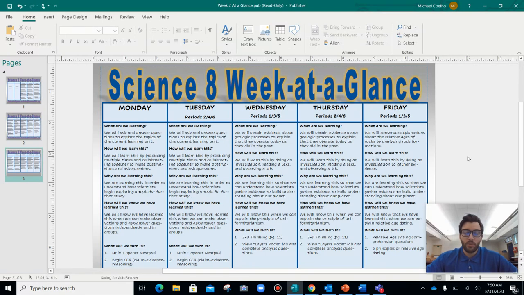On Wednesday and Thursday, we will obtain evidence about geological processes to explain that they operate today as they did in the past. So looking at the concept of uniformitarianism, which basically just means stuff in the past works the same way as it does now.